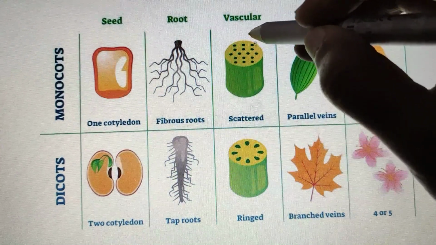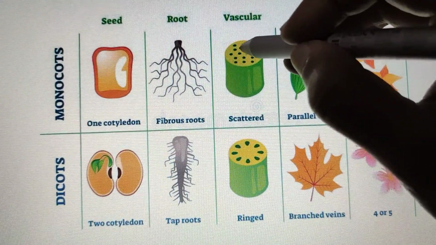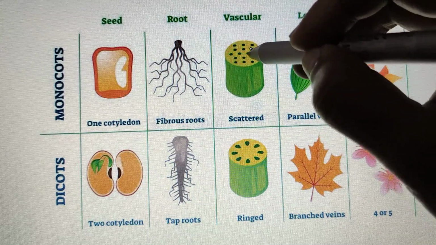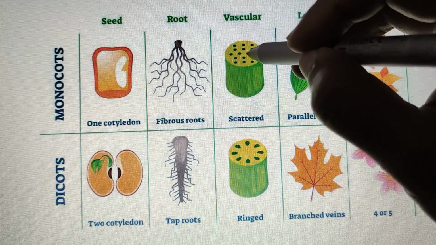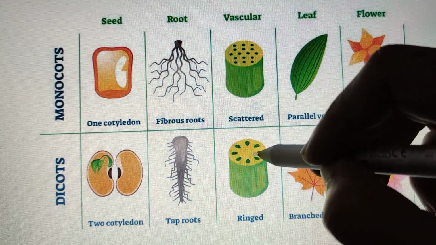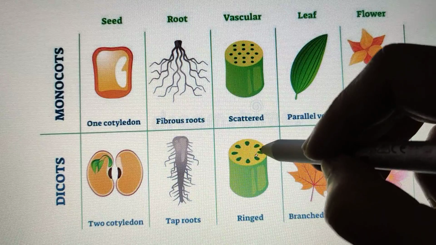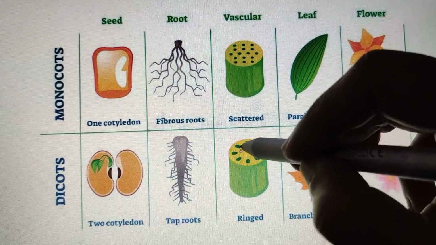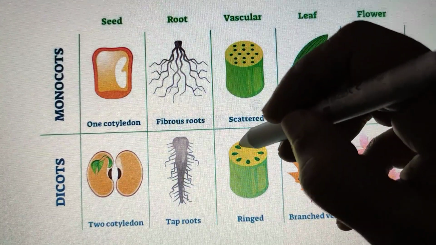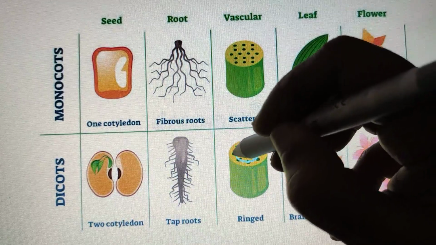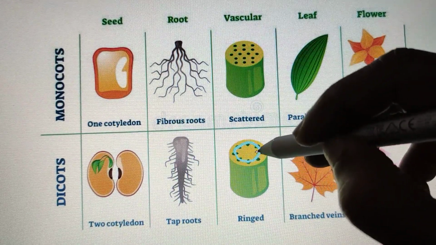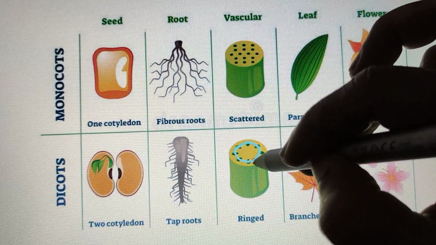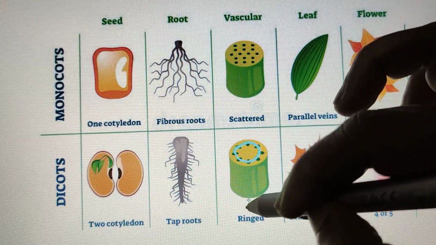You can see here dots are kept. Without any proper arrangement, they are scattered in monocots. So, the vascular tissues, xylem and phloem, are scattered here, whereas in the case of dicots, they are arranged in the form of a ring. So, ring type, see 1, 2, 3, 4, 5, 6, 7, like that in the form of a ring. The vascular tissues are arranged in a ring. So, scattered vascular bundles in monocots, whereas in dicots, it is a ring-like vascular bundle.